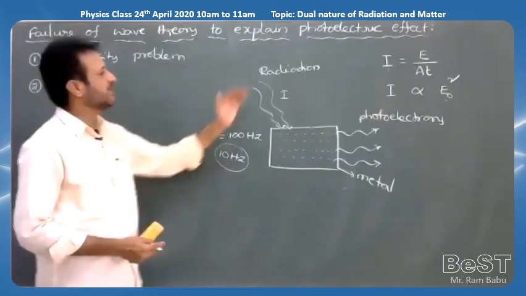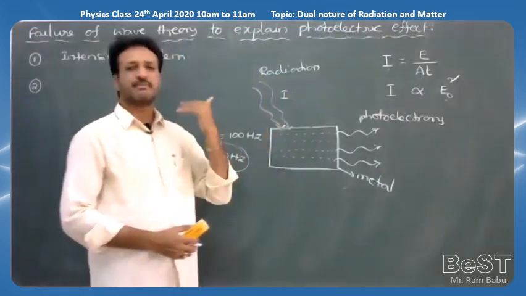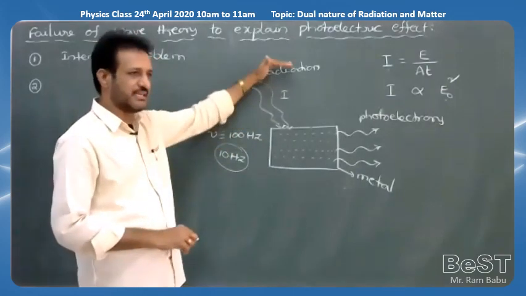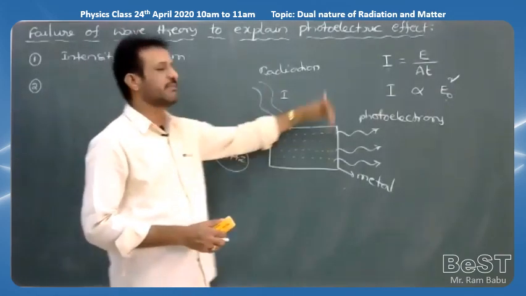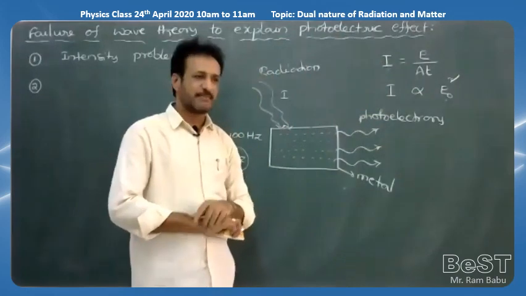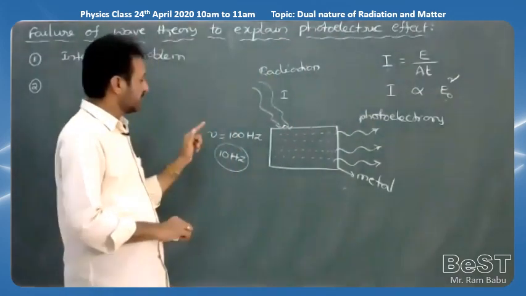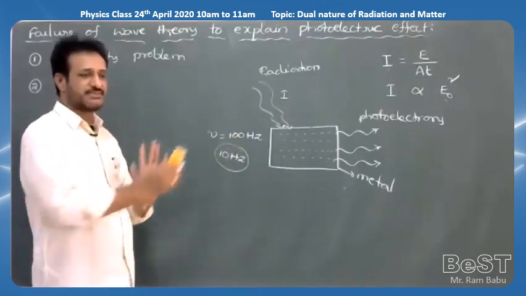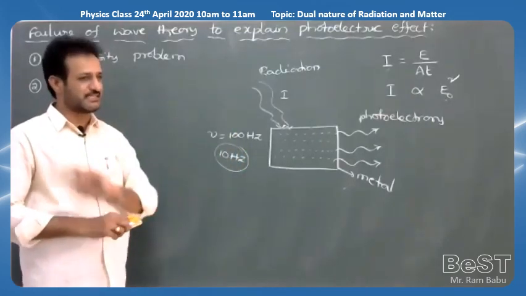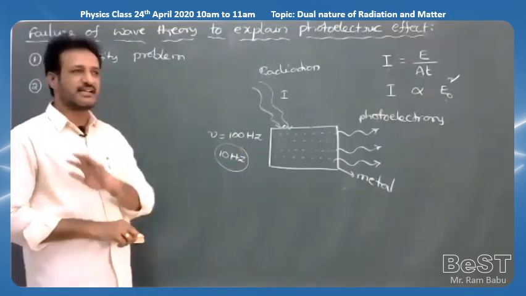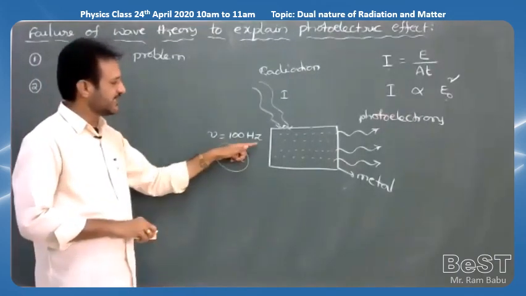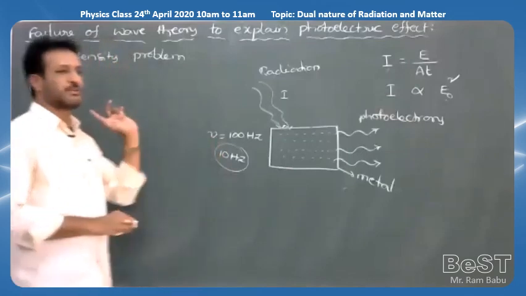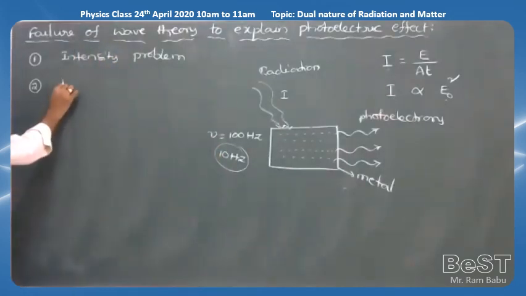So that means according to wave theory, whatever may be the frequency of the radiation, if the intensity of the light is sufficient or higher, then electrons are automatically emitted from the metal plate. But the experiment says there must be a minimum frequency required for emission of photoelectrons, which is called threshold frequency. But wave theory does not consider threshold frequency. It is saying whatever the frequency may be, electrons are emitted. That is one more problem. So, second one, the frequency problem.